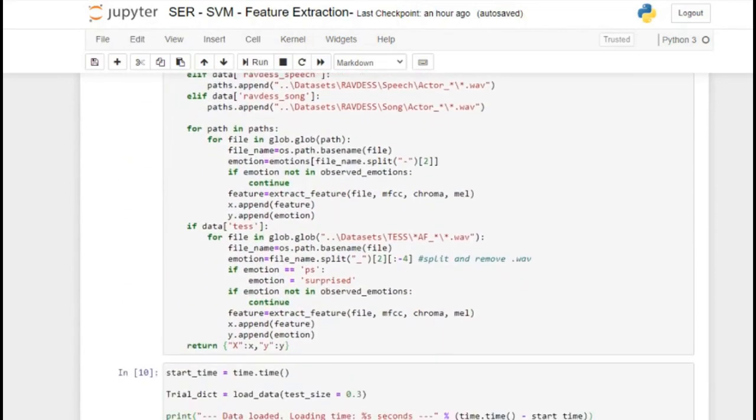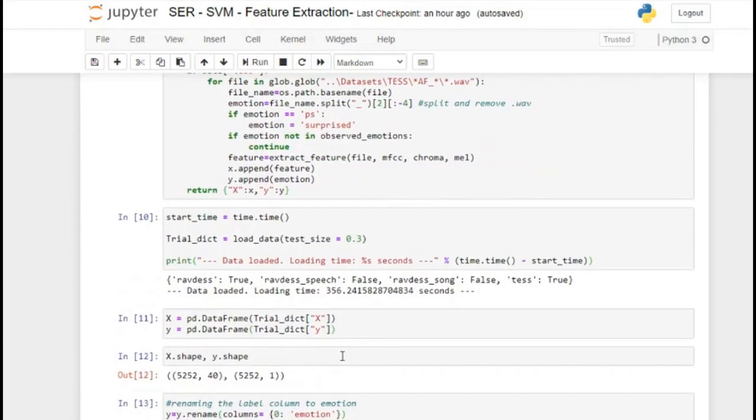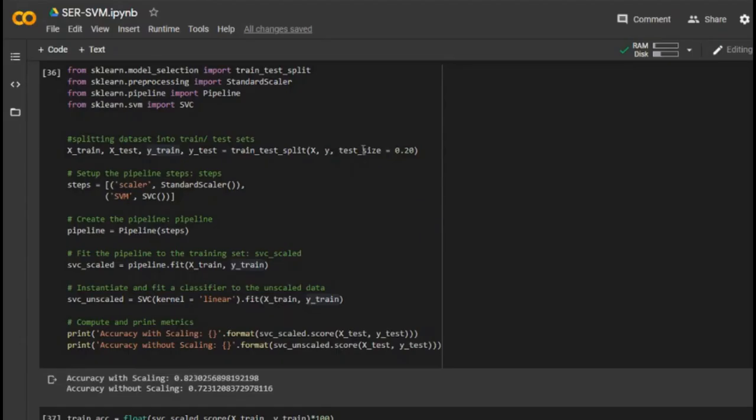Both RAVDESS and test datasets are loaded for the selected 8 emotion classes and added to a dataset containing the features and labels obtained using the extract feature function. Here we see the SVM algorithm for training the obtained dataset. We have kept the training and test sets in the standard 80:20 ratio.